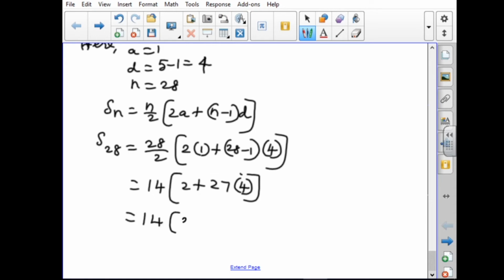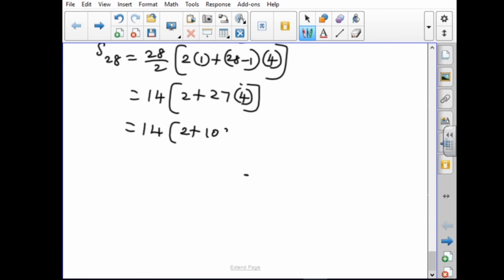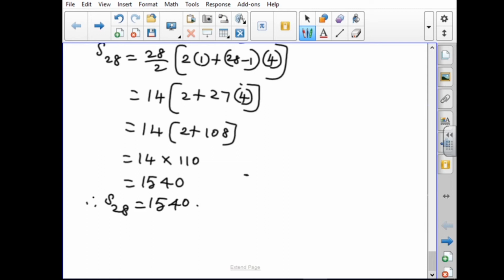28 by 2 is 14, into 2 plus 27 into 4, which is 108. Adding, we get 110. Multiplying 14 by 110, we get 1540. This is the sum of the first 28 terms. Therefore, S28 equal to 1540. That is the answer. Now we have got the sum of the first 28 terms. Next one.